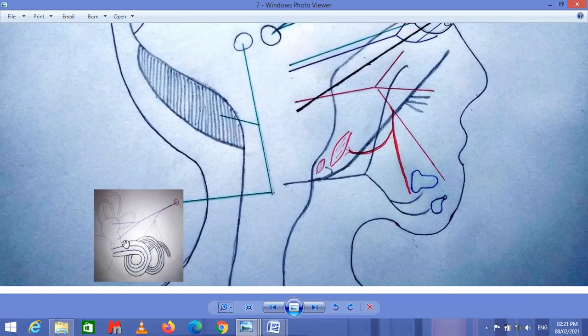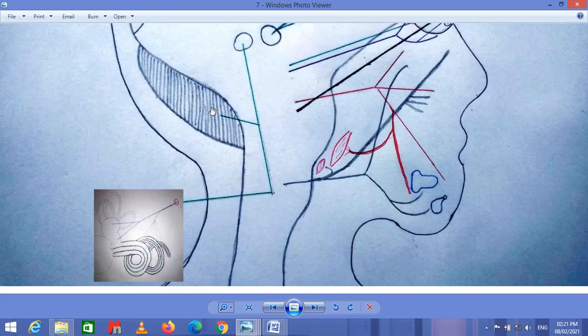This is the vestibular apparatus. From the vestibular apparatus, the vestibular nerve arises, and the cochlear nerve also arises. Both of these combine together and form the vestibulocochlear nerve. This vestibulocochlear nerve crosses the internal acoustic meatus and goes toward the medulla, and through the medulla it provides the sensory information towards the auditory cortex and toward the cerebellum.